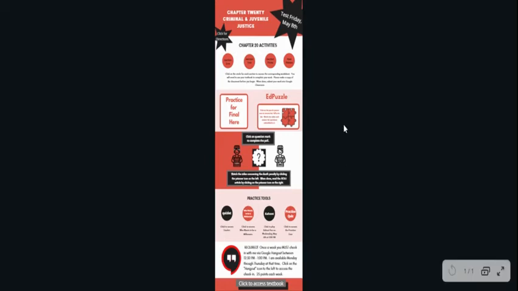So we're just looking at everything. Everything has a purpose in this infographic. So then there's practice tools. I wanted to make sure that you had plenty of practice tools. Here's a Quizlet for this unit. So if you hit on this, obviously it's going to take you to a Quizlet. And you can use these tools over here to help you.